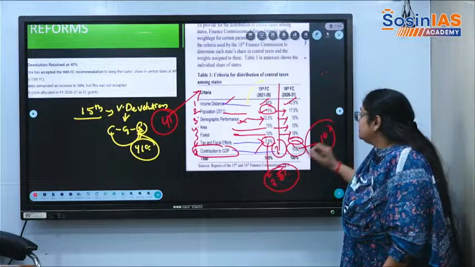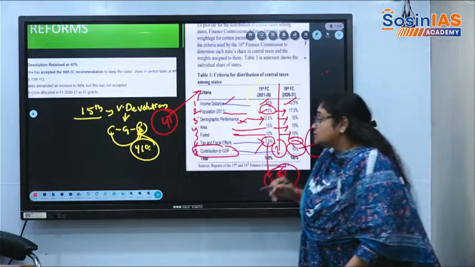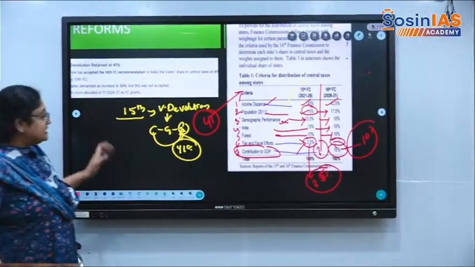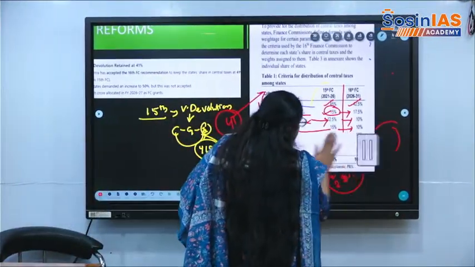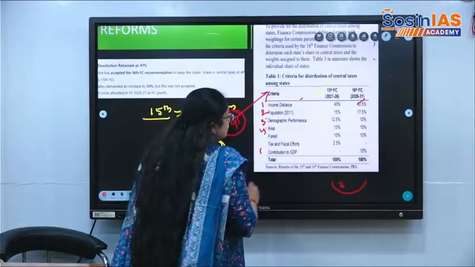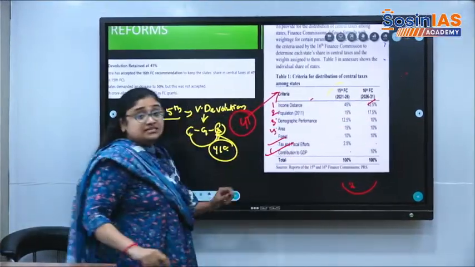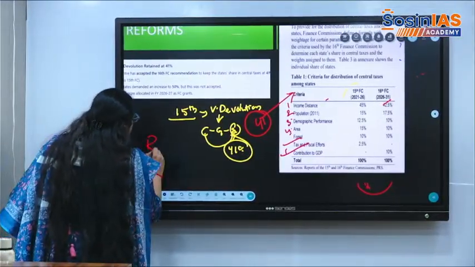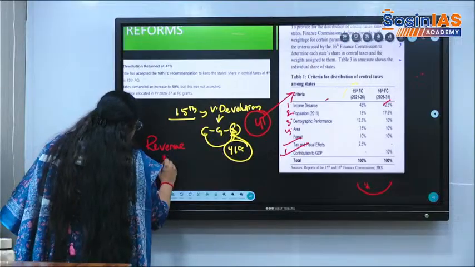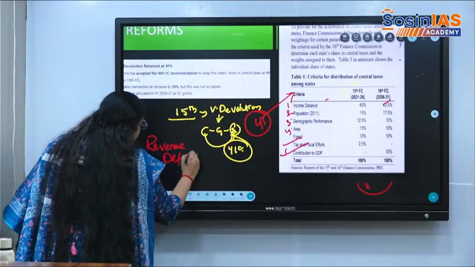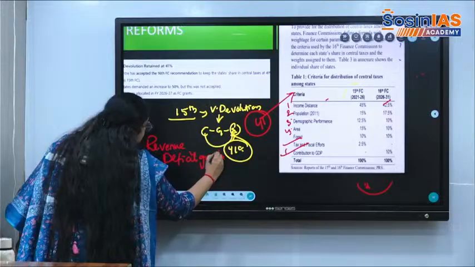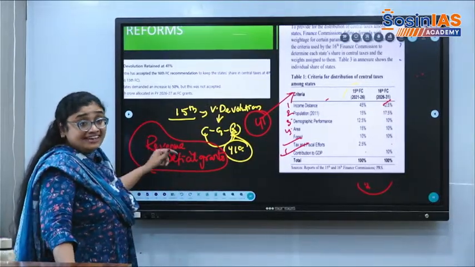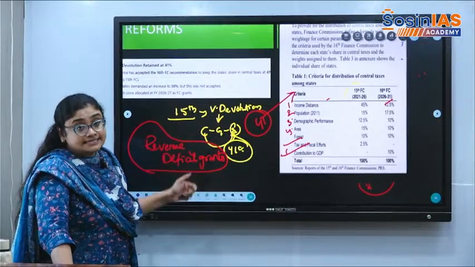So in total, these are the changes. What are the changes? Tax and fiscal efforts is removed from the 15th Finance Commission. Contribution to the GDP is the new criteria that has been introduced, and there are other changes that are brought in. One is revenue deficit grants. Revenue deficit grants used to be one more criteria in order to provide grants in aid to certain states.